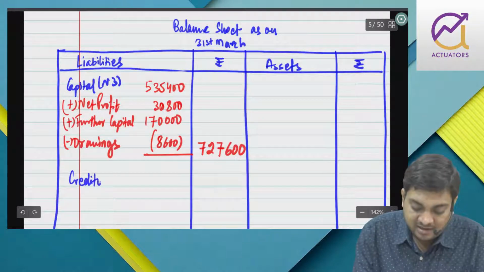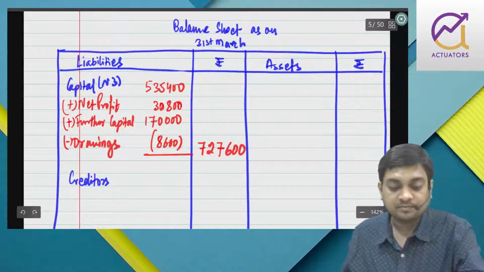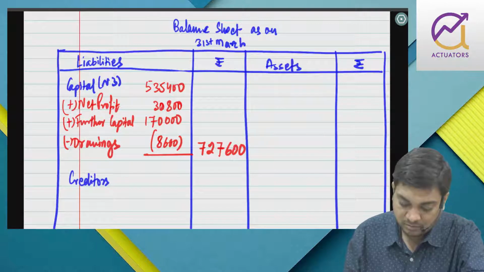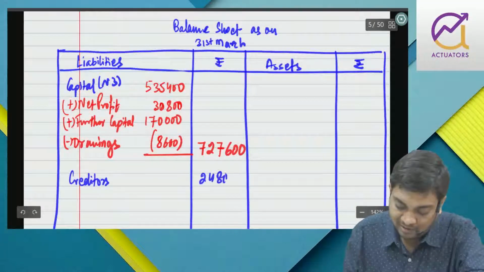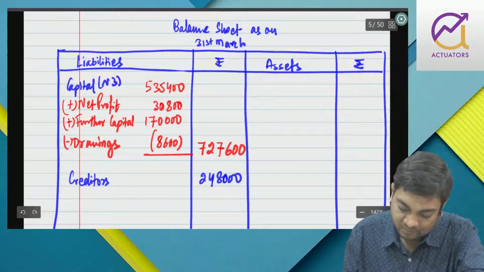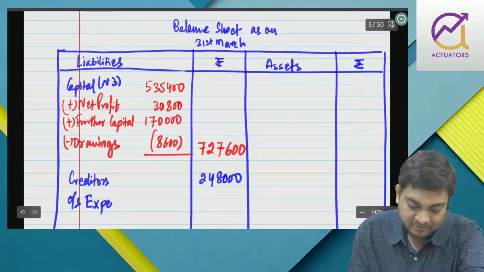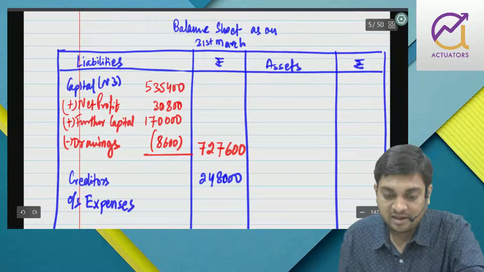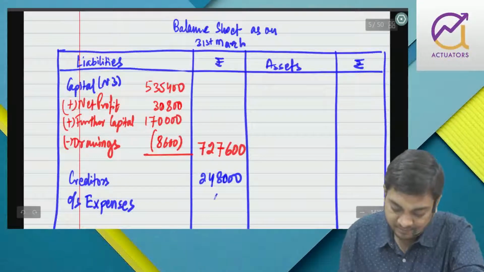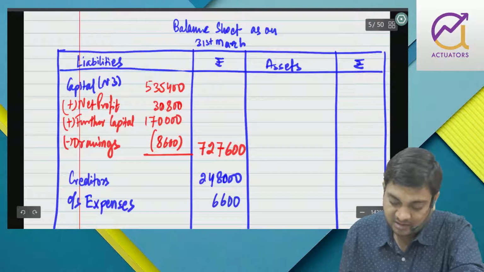Then we have creditors, the closing balance 248,000. Then we have outstanding expenses 6,600.